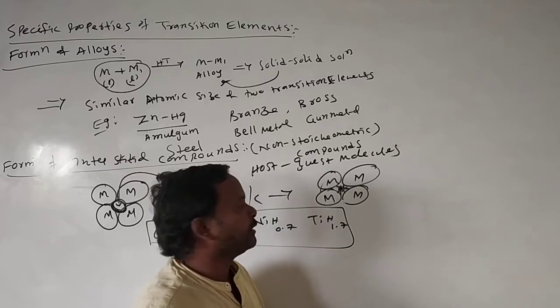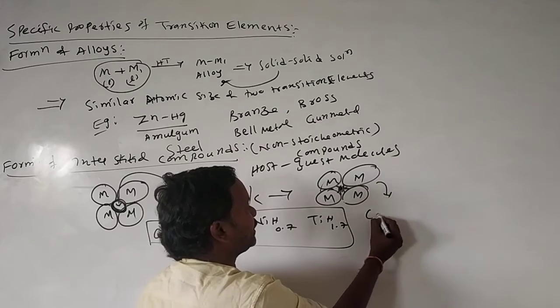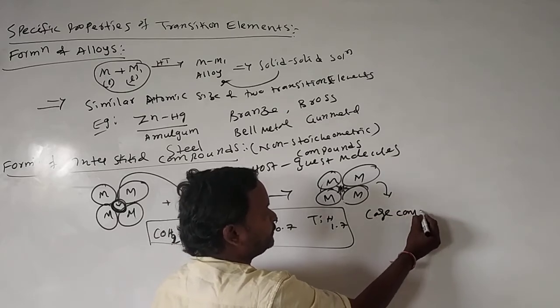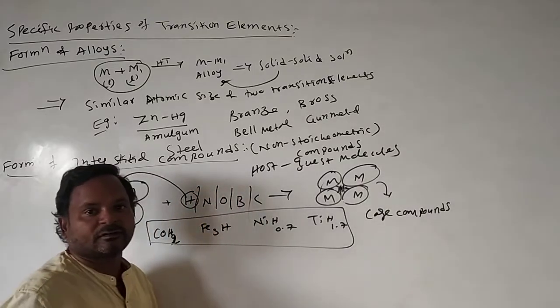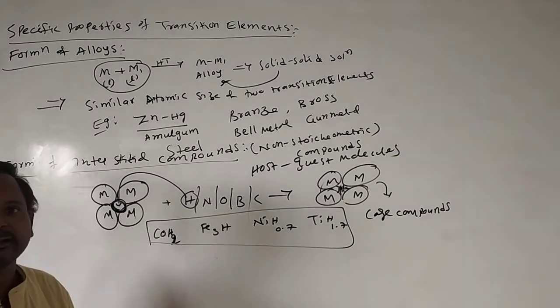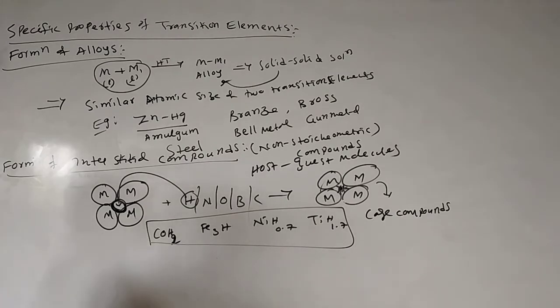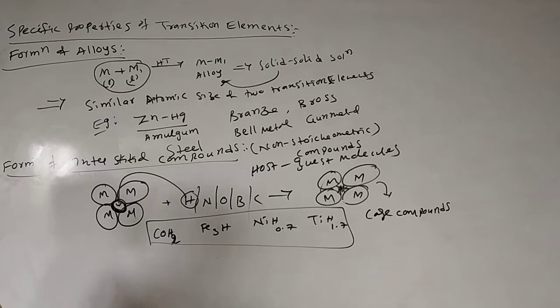Hydrogen or oxygen are all held like a parrot, so such molecules are also called cage compounds. The stability of these cage compounds is very low, and melting and boiling points are very high. This is about the formation of interstitial compounds.